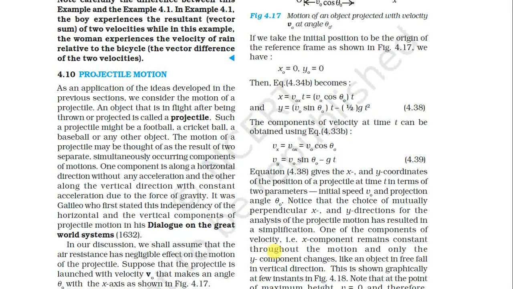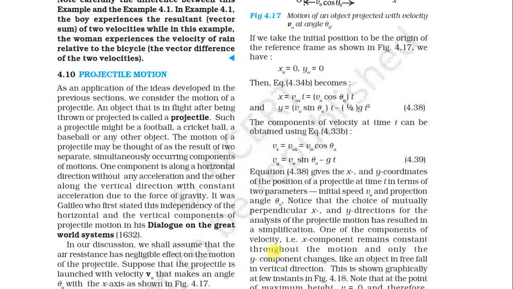Okay, now the projectile motion. First of all, what is projectile motion? Projectile motion is motion in three dimensions. This is known as projectile motion. As an application of the ideas developed in the previous sections, we consider the motion of a projectile. An object that is in flight after being thrown or projected is called a projectile.